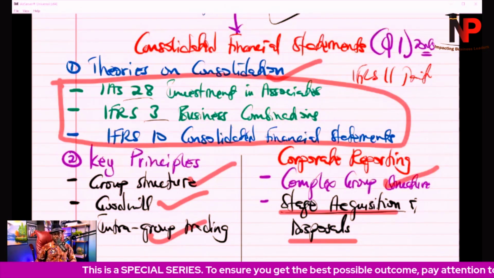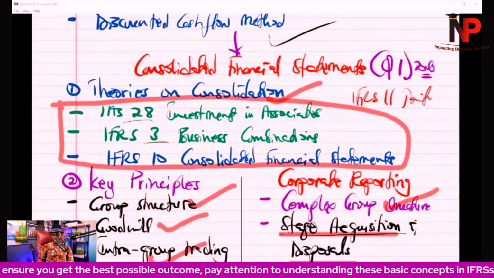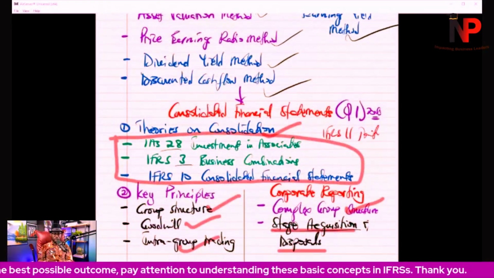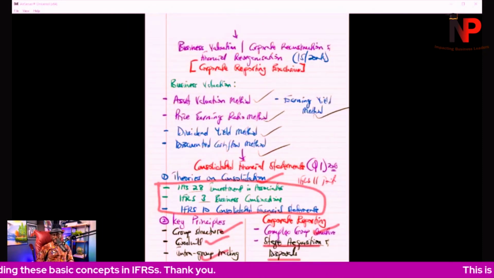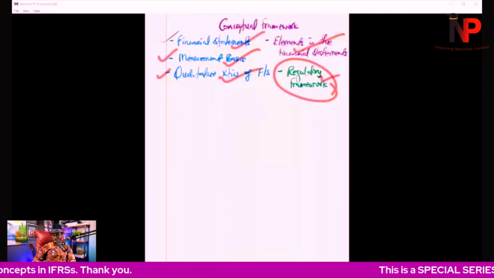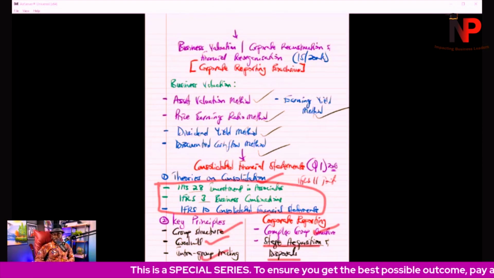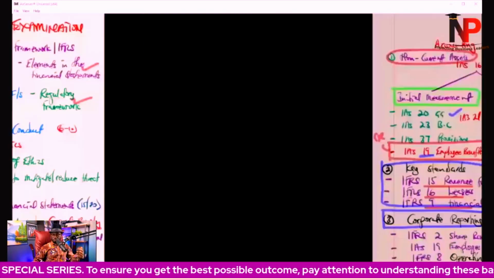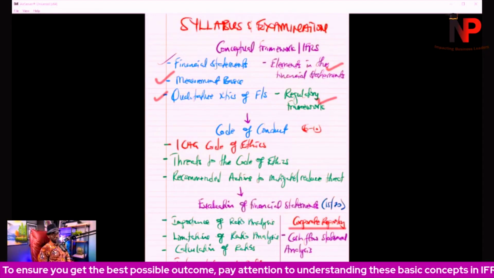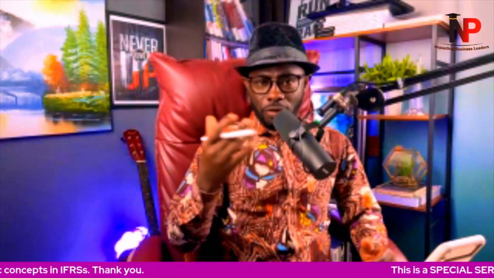Then stage acquisition and disposal. And that is the idea about consolidated financial statements. We're going to be getting ourselves into all of these things later on in the discussion. So that is what we need to understand when it comes to the syllabus structure generally for corporate reporting and financial reporting. That is the scope of the syllabus.